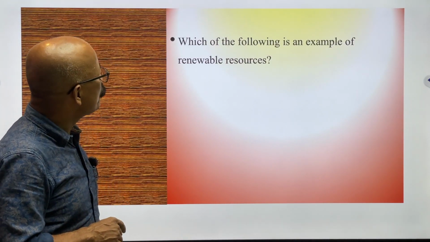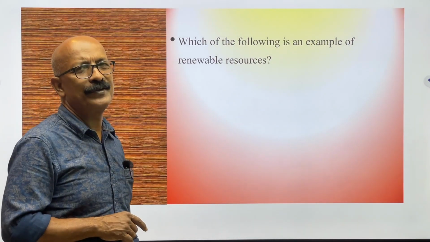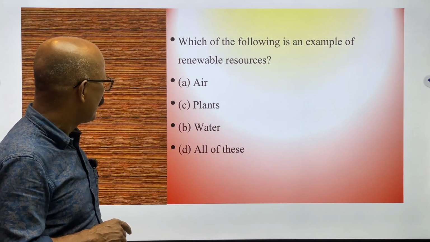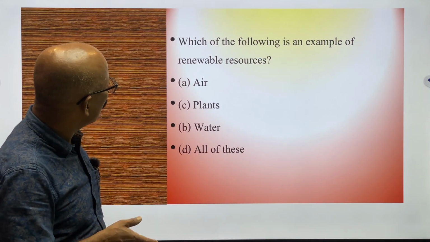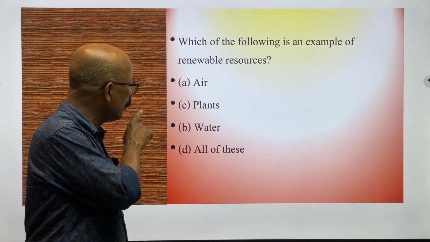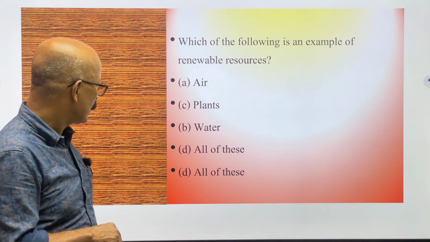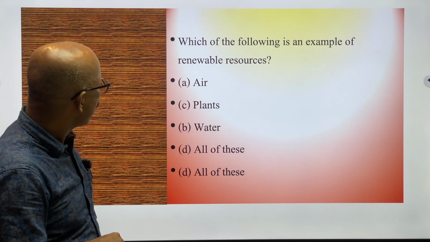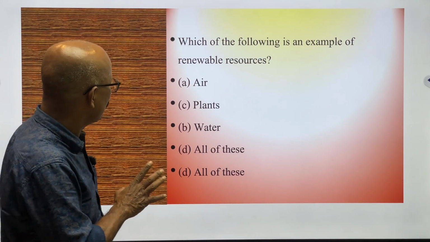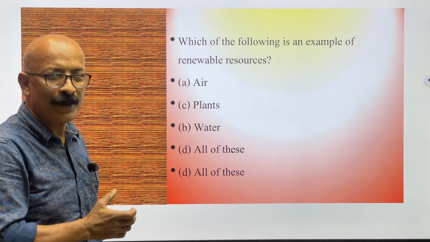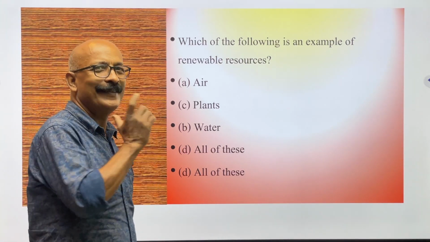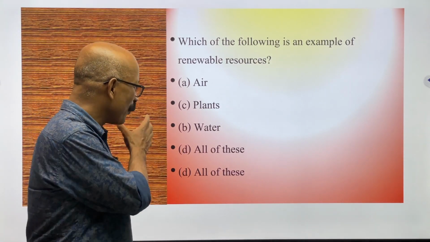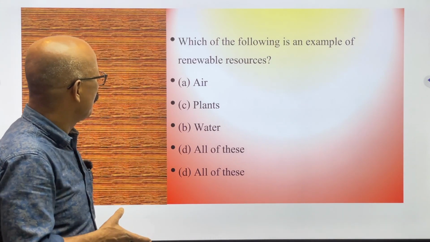Next question: which of the following is an example of a renewable resource? The options are air, plants, water, and all of these. What is the example of renewable? Among them, renewable will be plants. Yes, plants. Renewable means those which are available on the surface of the earth. I think it has biotic resources. Anyway, air, plants, water, all are available. So these are all renewable resources.